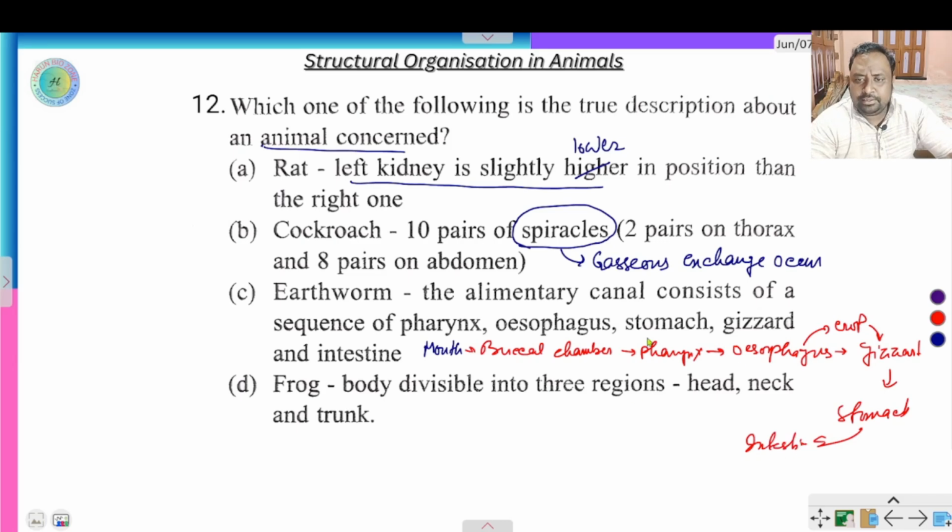So here the stomach and gizzard is the problem. First gizzard. Gizzard is a chitinous teeth-like structure that churns and grinds the food particles into small particles.